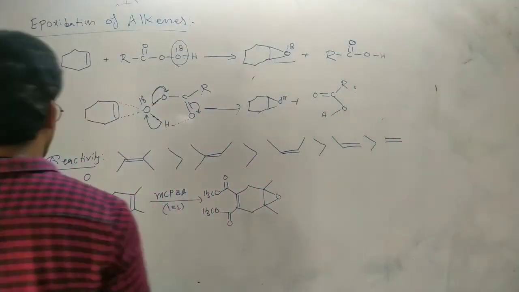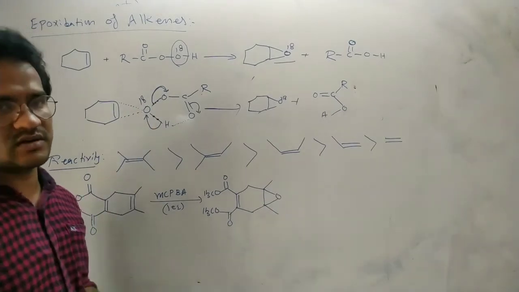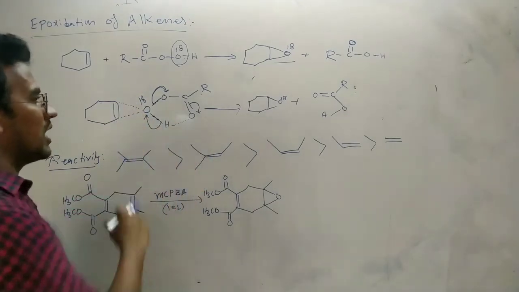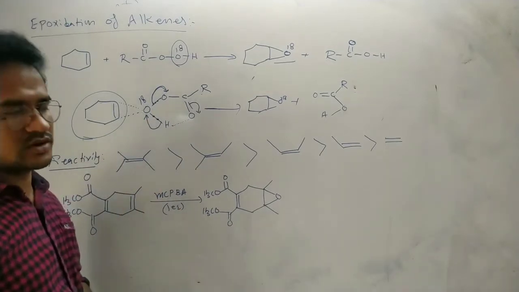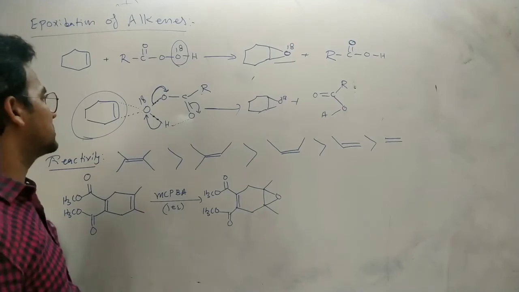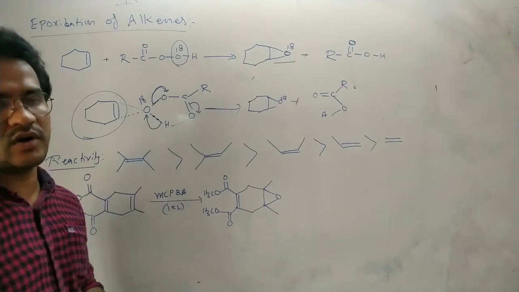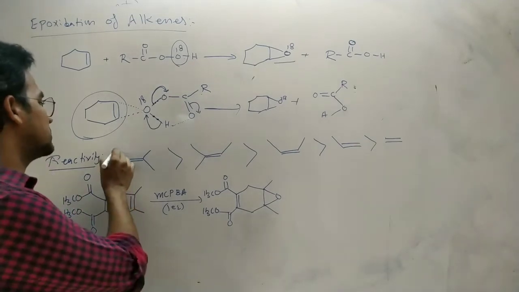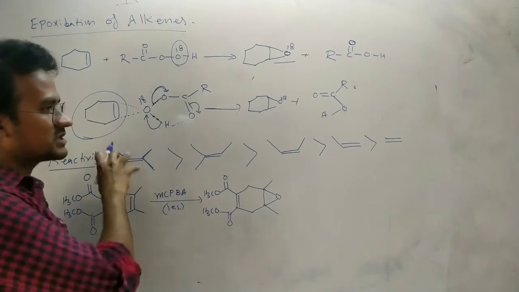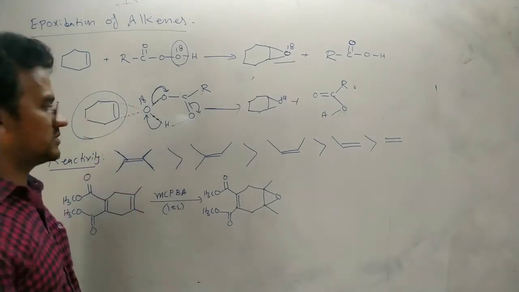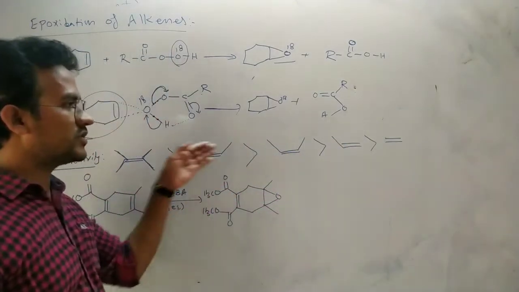Now it is an electrophilic addition reaction because this electron deficient oxygen, having 6 electrons, is added to the alkene. So the alkene is a nucleophile. Here, the alkene which has more electron density is readily involved in the epoxidation process. For suppose this alkene has 4 methyl groups, 4 donating groups, so it is highly electron rich. It is readily attracted towards the electron deficient oxygen. Next 3 methyl groups, 2 methyl groups, 1 methyl group, no methyl groups. It is the reactivity order.